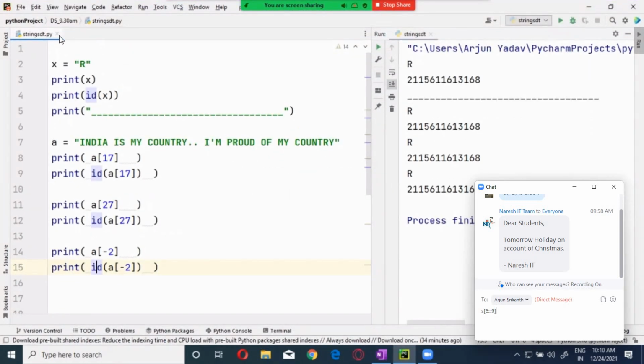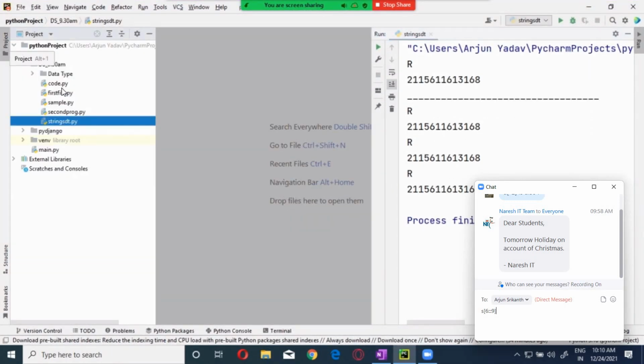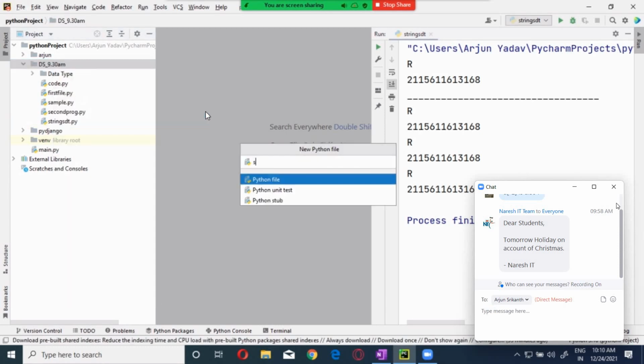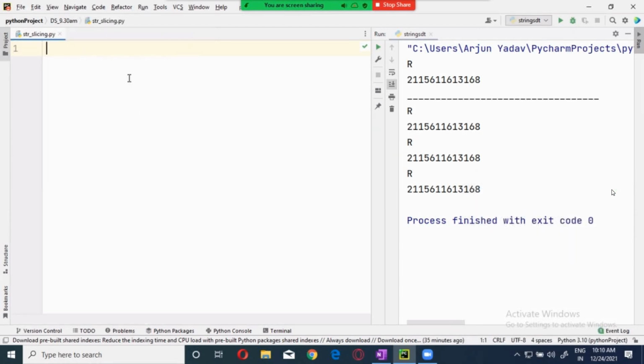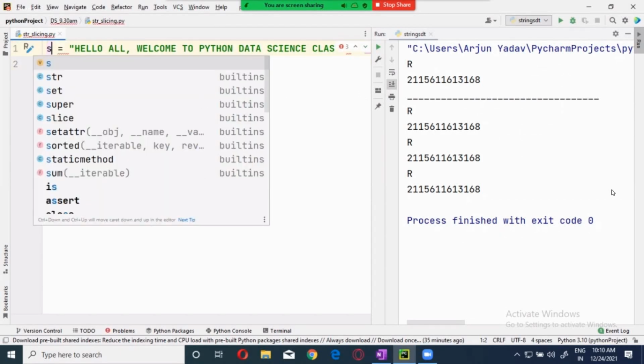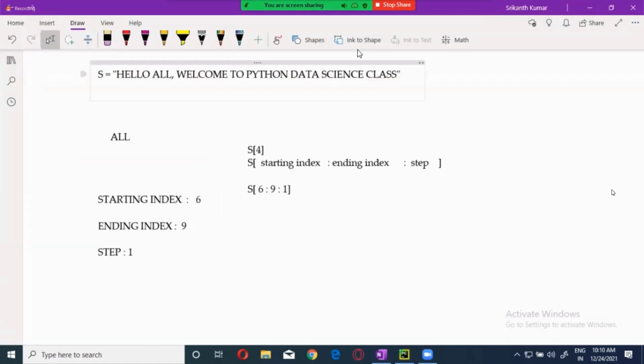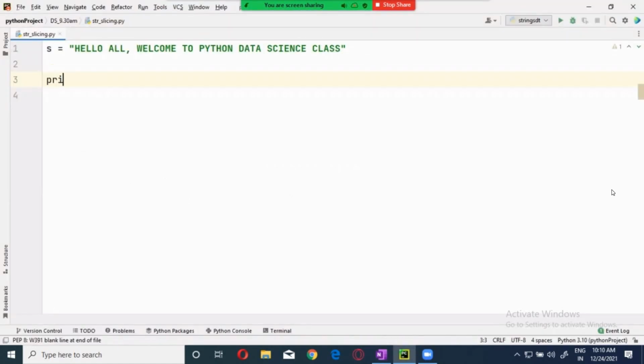Okay, now let's do this over here. Slicing. Okay, this is my string. Let's do the small s. Now I will remove this part, I don't want it. I want O, right, in S of 4?